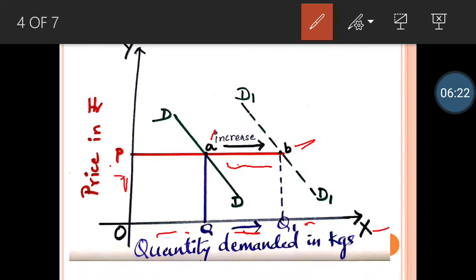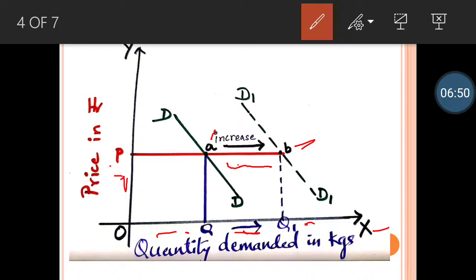When the price of a commodity is OP, your original quantity demanded is OQ, and so you get a point at A and your demand curve, which is DD. Your price still remains constant, but because of other factors, maybe like income of a consumer, population size, taste, habit, fashion, maybe government's taxation policy, there are many other determinants or factors affecting demand.